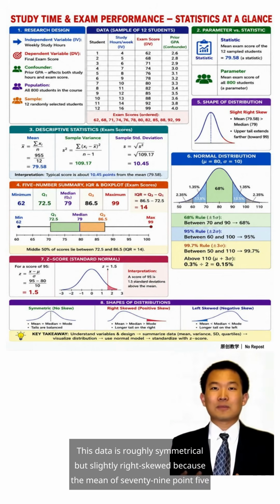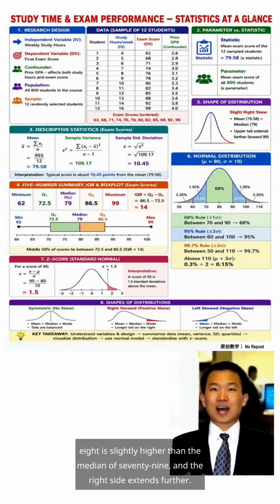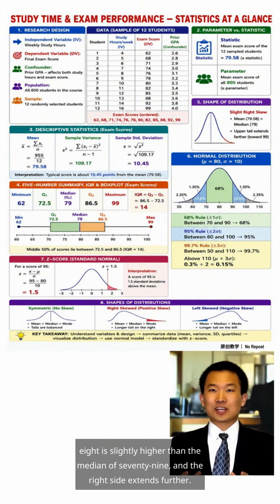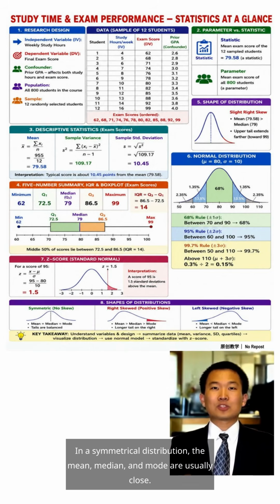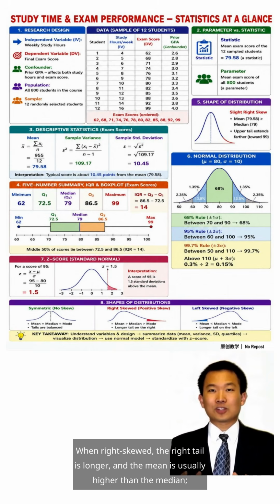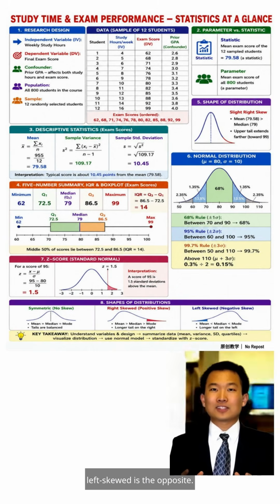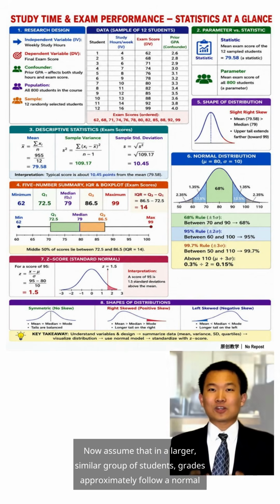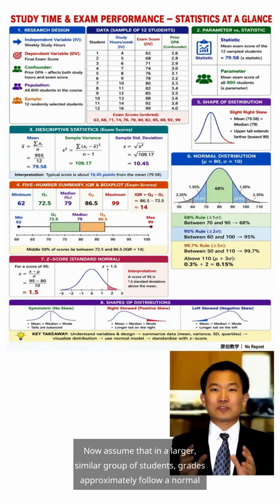This data is roughly symmetrical, but slightly right-skewed because the mean of 79.58 is slightly higher than the median of 79, and the right side extends further. In a symmetrical distribution, the mean, median, and mode are usually close. When right-skewed, the right tail is longer, and the mean is usually higher than the median. Left-skewed is the opposite.